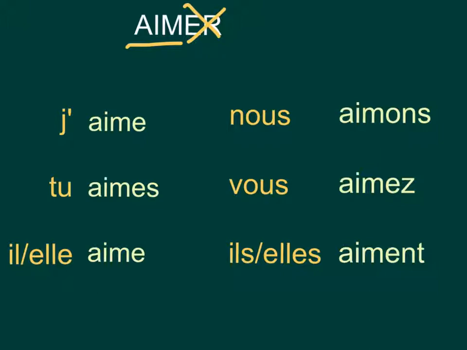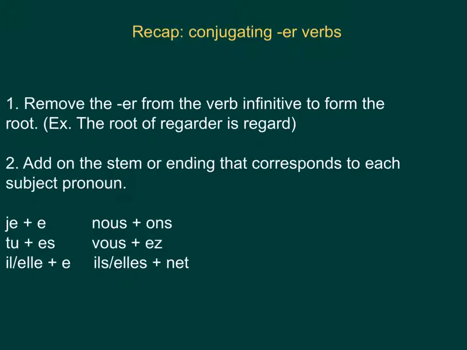Okay, you'll see here that we have the exact same endings as we did with regarder: E, ES, E, ONS, EZ, ENT. Okay, so we're just going to recap quickly about how to conjugate those ER verbs we just saw. So the first thing you're going to do is remove the ER from the verb infinitive to form the root.